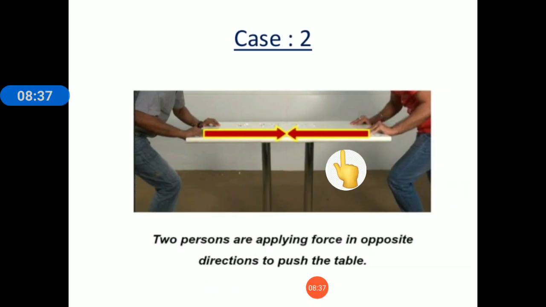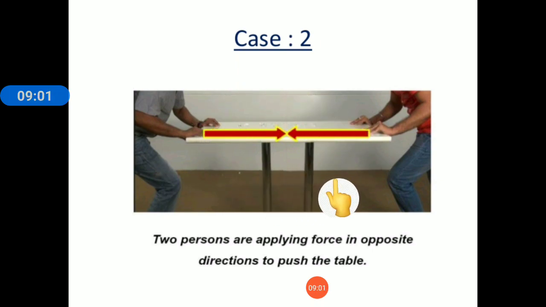In the second case, as I told you, this is a table. This man is applying the force in this direction and the second man is applying force in the opposite direction. Since the magnitudes of both the forces are equal, the table is not moving from its position.